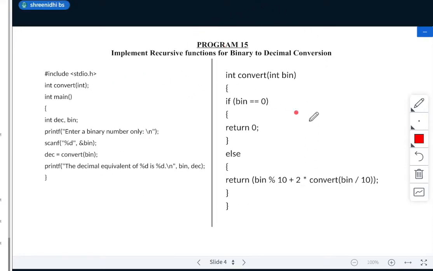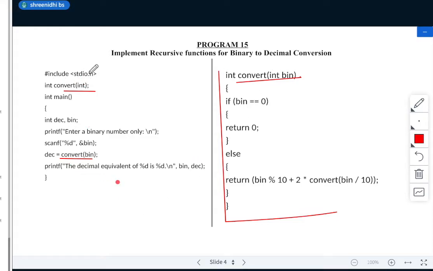So this is the program, and this is the recursion function. What do you mean by recursion? This is your recursion function, and this is your main function. So this is your function declaration, function call, and this is your function definition. So this entire program, first I'll read the program and I'll explain.